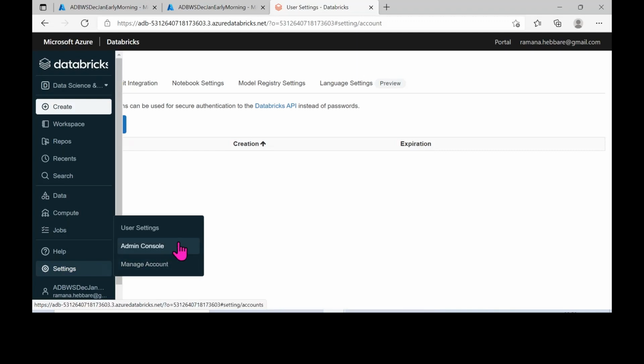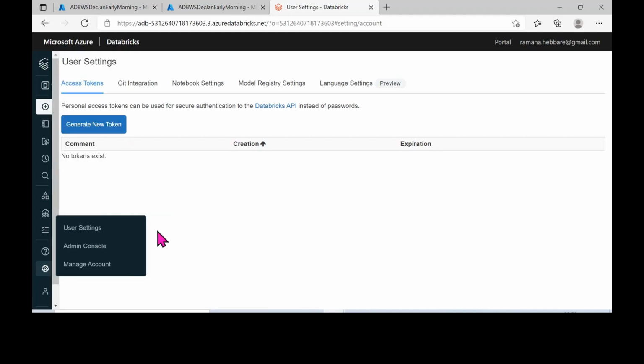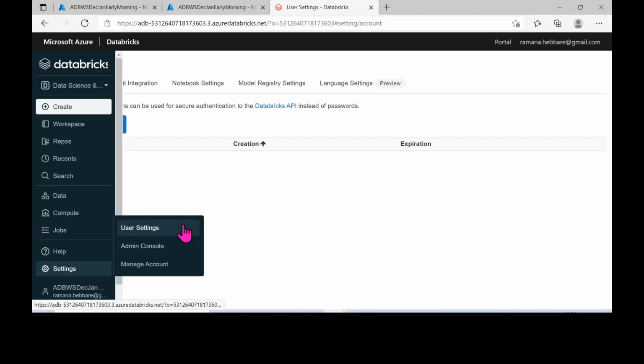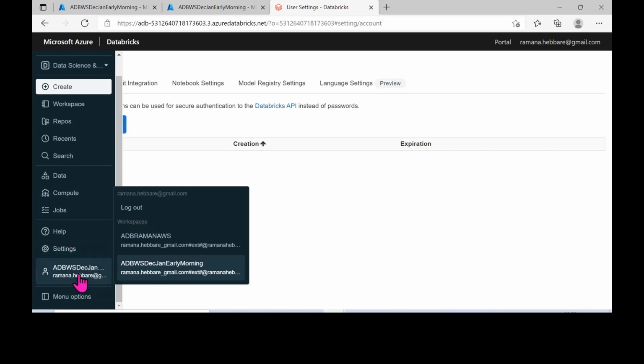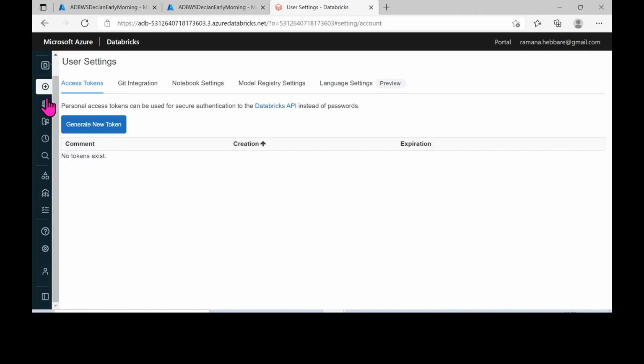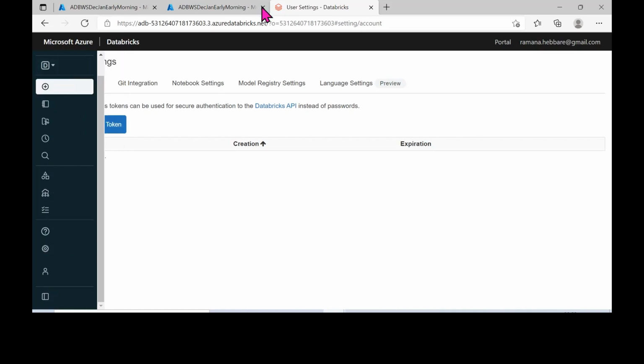You can just go here. This is admin related; admin people will make use of this admin console. User settings will be present, and inside user settings one of the things we will perform is generating tokens. Based on those tokens we'll be working, and I'll tell you that in future sessions. Okay, this is related to your account. If you want to log out or do any actions here, you can just do that. So basically this is the overview of our Azure Databricks account.